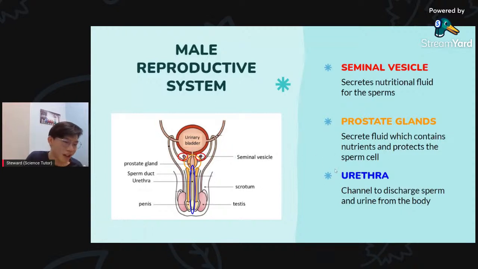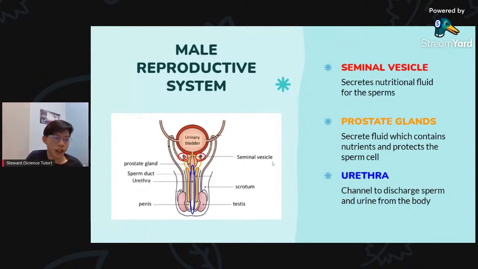Next we got the urethra. The urethra is this long duct located inside the penis. It's different from the sperm duct, so you don't get confused, but it is connected to the end of the sperm duct, inside the penis.